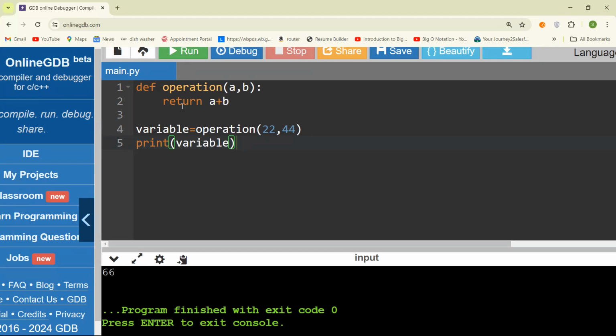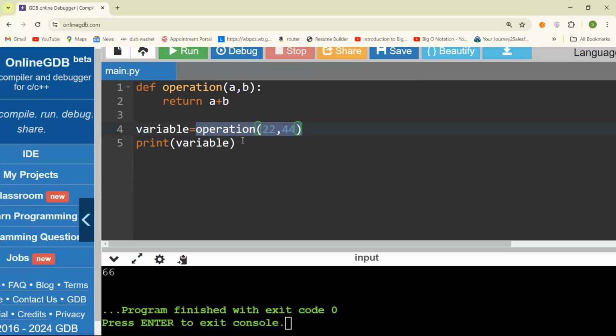66. So see, in the traditional way what we do is that we make an object of a class, and then with the help of that object we call the function of that particular class to perform operations. In that way we pass the message. But in Python we can designate a particular function to a variable or to some data type. For this reason, Python is not a purely object oriented programming language.